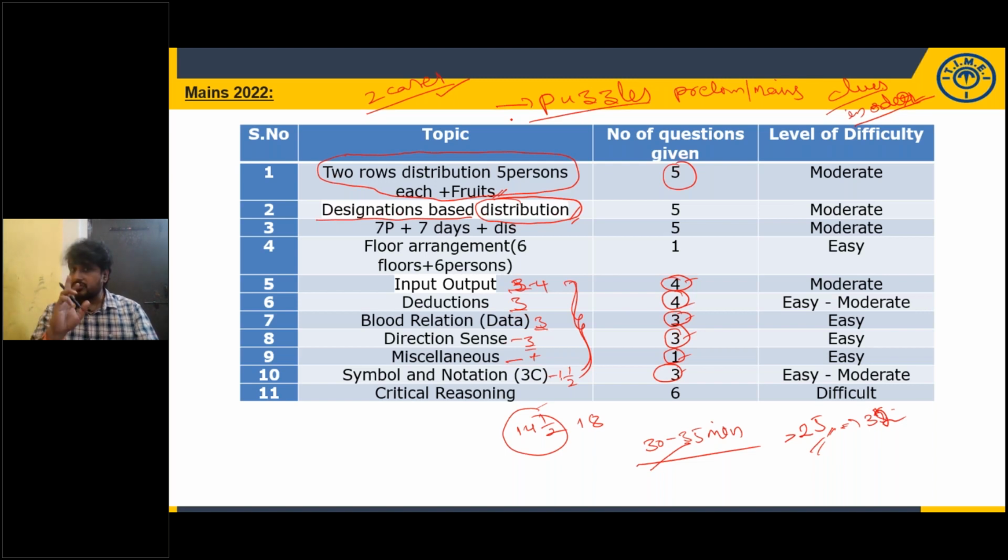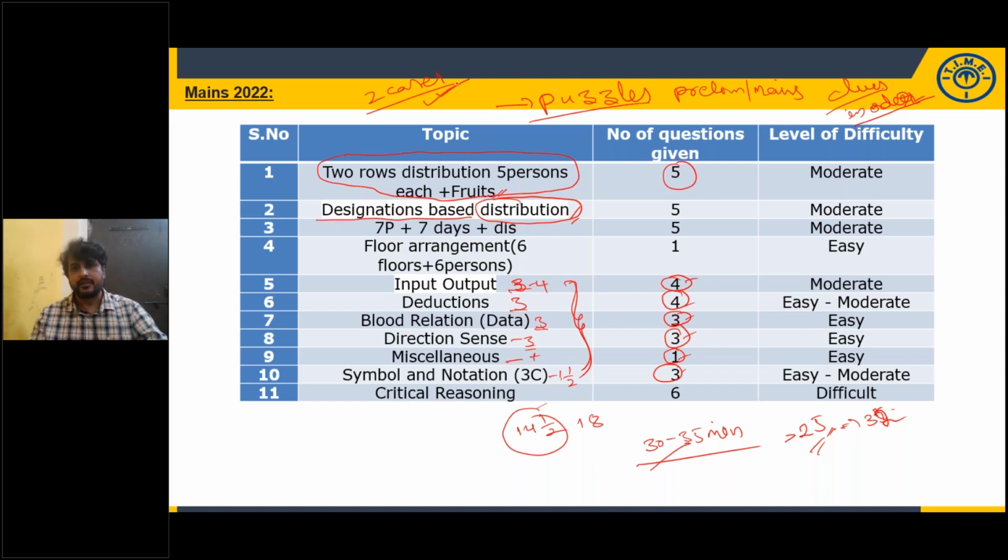Don't stick with one possibility. Work on both the possibilities simultaneously, and the clues they are giving in order. So don't read the entire data and don't waste your valuable time. You don't have that much time in the exam. Prelims or mains exam is meant for time management. So you don't have time to read the entire data. Just believe us and go through the clues one by one. You may get 2 to 3 cases; work on all the cases simultaneously, you will get the arrangement.